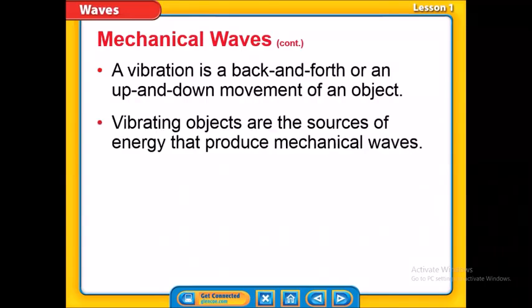Okay, we learned about vibration. Vibration is the back and forth movement. It could be up and down also, so it does not have to be back and forth only. It's the back and forth and the up and down movement of an object. Of course, the vibrating objects are the source of the energy. Okay, guys? The vibrating objects are the source of energy, like the hand in the previous pictures.